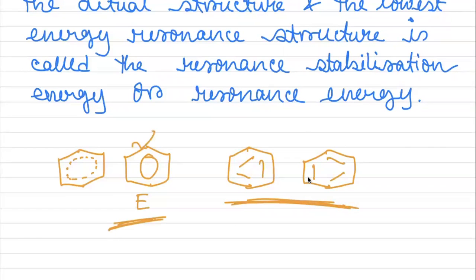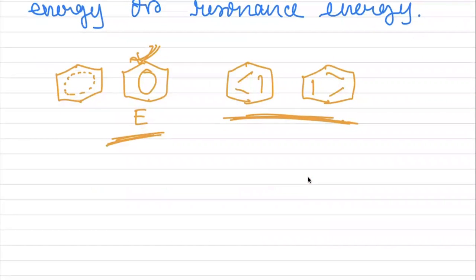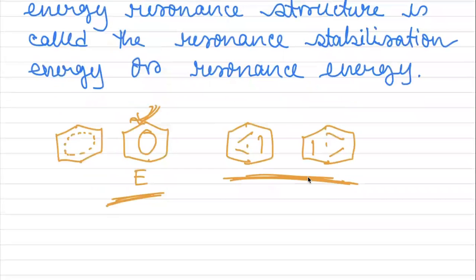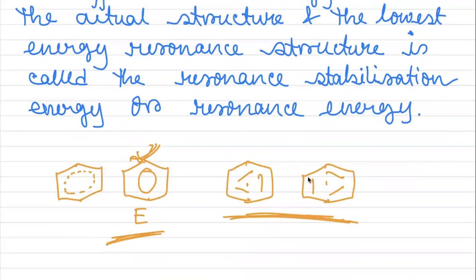So this is the actual hybrid structure. The energy of the hybrid structure is much less than that of the canonical forms. It has been said over here that the difference in energy between the actual structure and the lowest energy resonance structure is called the resonance stabilization energy or resonance energy. That means the amount of energy a molecule releases to get the stable hybrid structure is known as resonance energy.